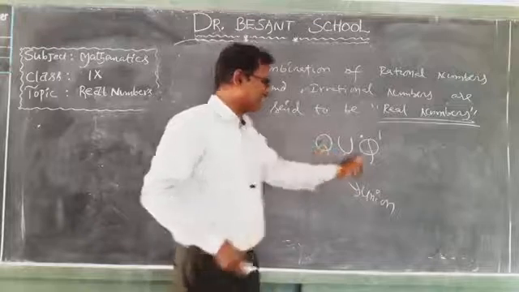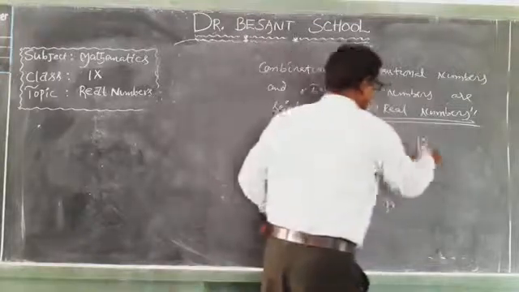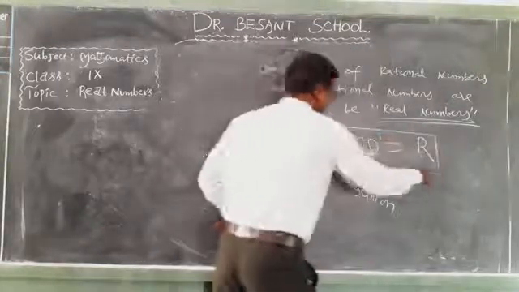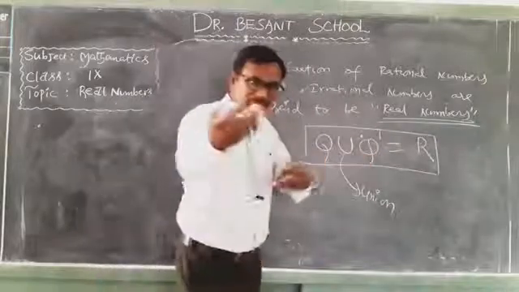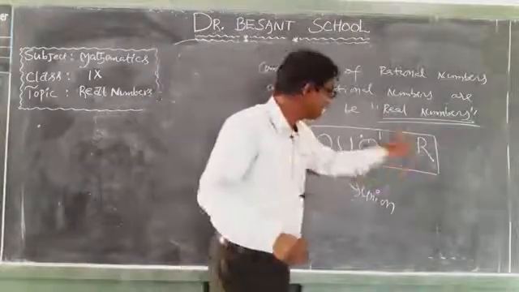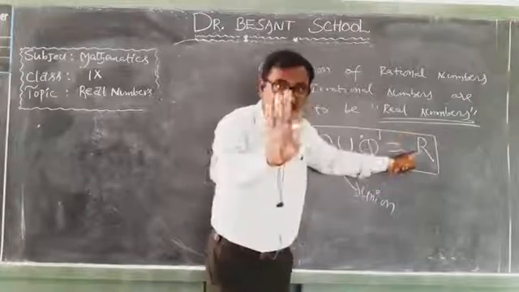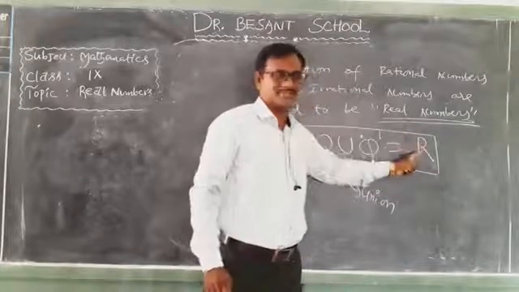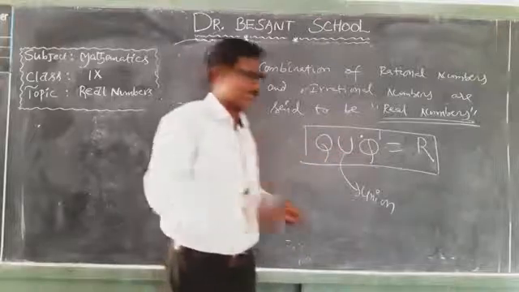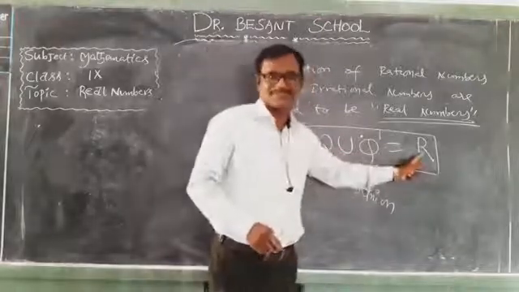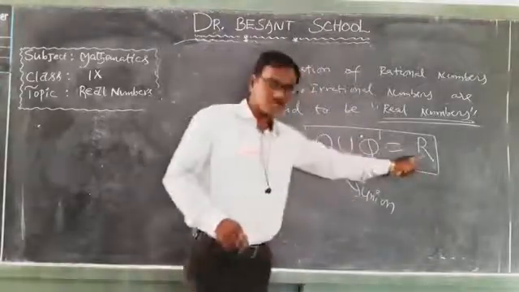The combination of rational and irrational numbers are said to be real numbers. So Q union Q dash is equal to R. R means real numbers, not rational numbers.